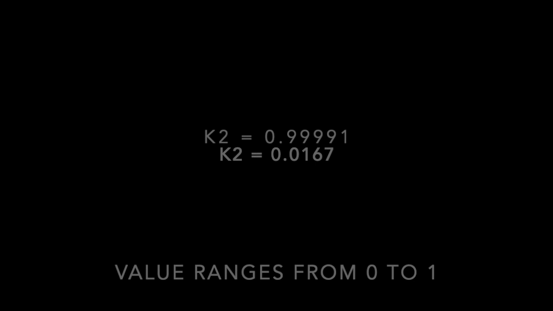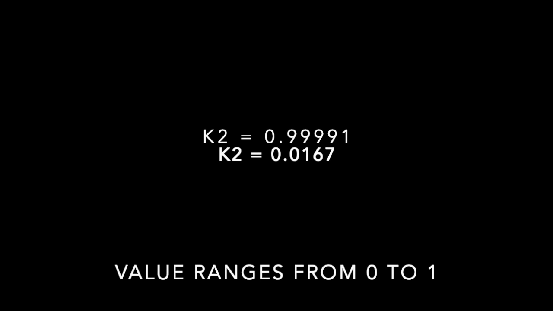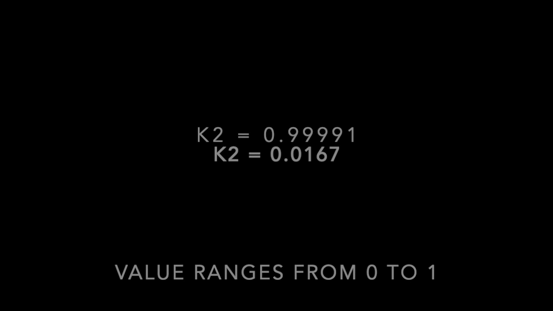Eccentricity. This parameter is a measure of how the orbit deviates from a circular orbit. A planet with an eccentricity of 0 has a perfectly circular orbit around its sun, and the opposite, an elliptical orbit, would have an eccentricity of 1. Our calculated eccentricity is 0.99991, which represents a very elliptical shape. And Earth's eccentricity is about 0.0167, which represents a more circular orbit.